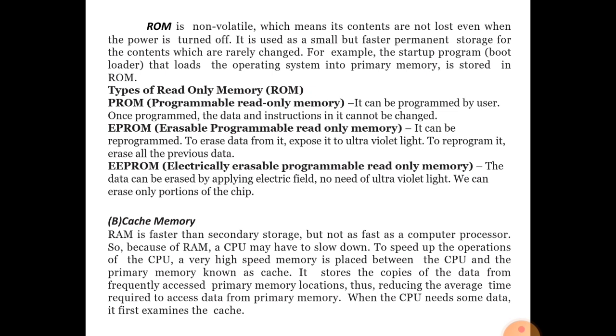When the CPU needs some data, it first examines the cache. So it is performing a cache transaction, doing the transaction on behalf of the cache. If your cache memory's capacity is large, then your computer system processing will be very fast.